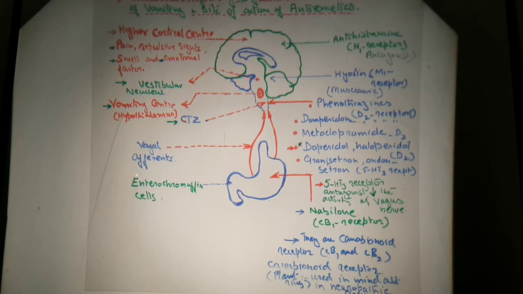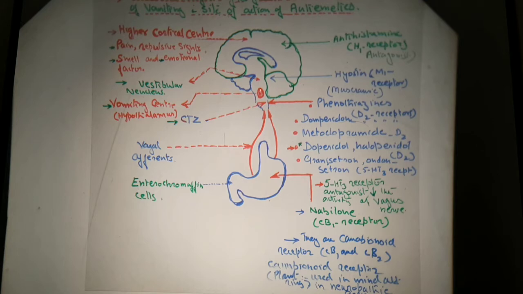Now again, there is the vestibular nucleus. This is the vestibular nucleus. It is also that part which shows the effect of emetics, and anti-emetics can act upon that. Now the vomiting center, this is the vomiting center. It is present in the hypothalamus of the brain.